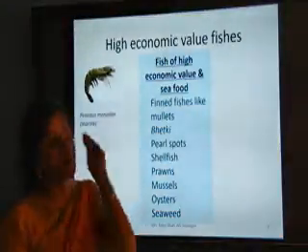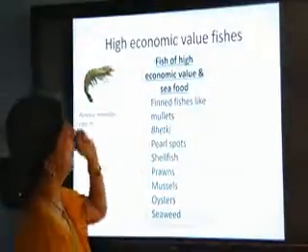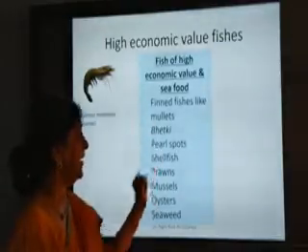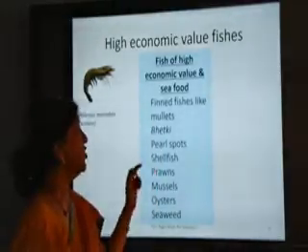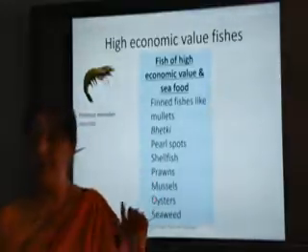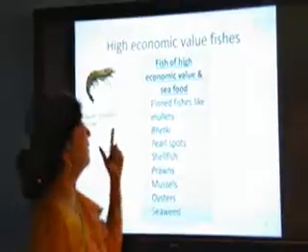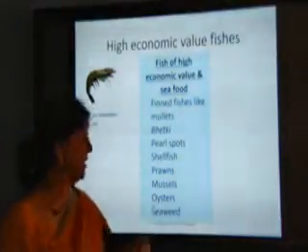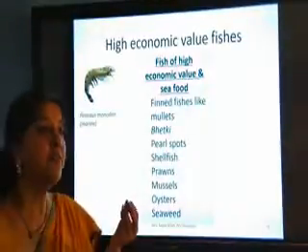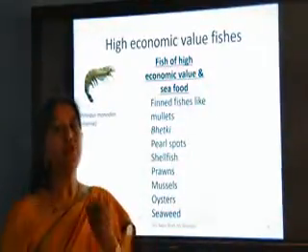Now, there are certain fishes which have high economic value. The fishes like mullets, then bhetki, pearl spots, shellfish, prawns, mussels. Prawn is not a fish, even then it has a very high economic value. Then oysters and sometimes seaweed. Seaweed is also not a fish, it is a weed found in the oceans.